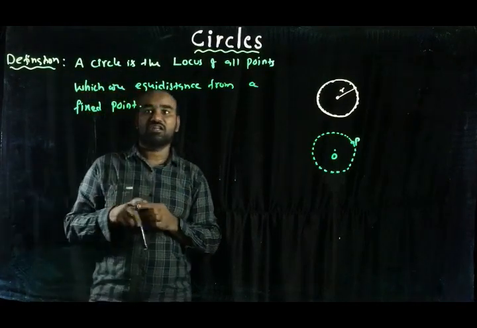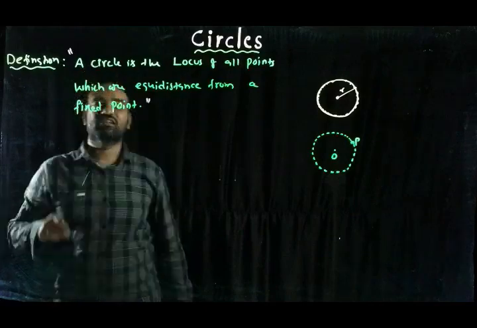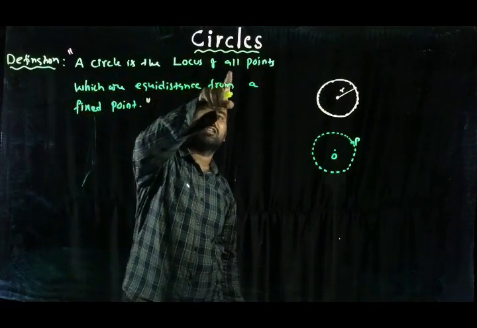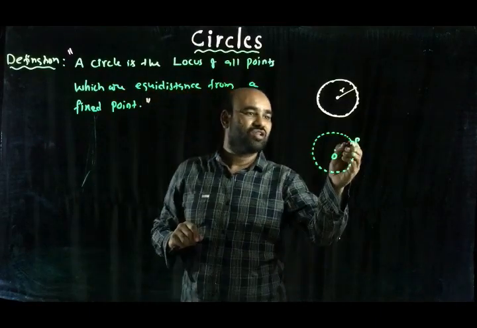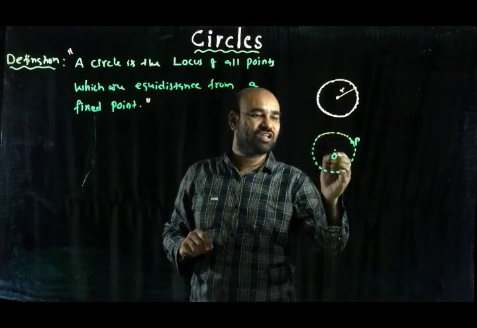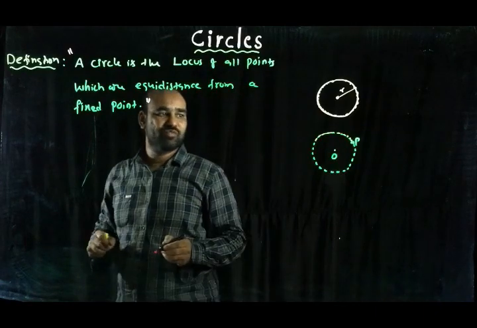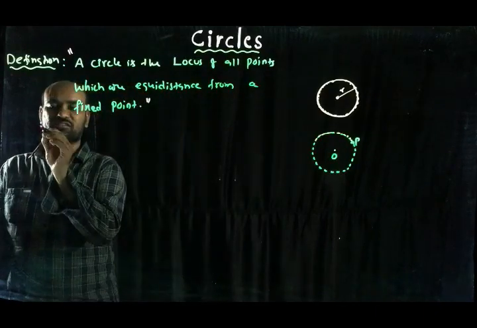Okay, so this is the definition of a circle. So the locus of all points which are equidistant from a fixed point. That fixed point is called the center of the circle.